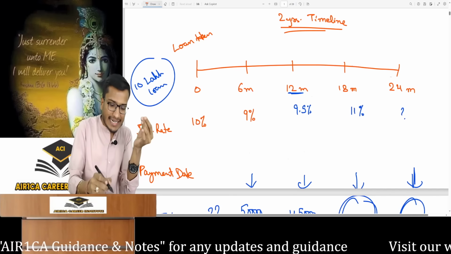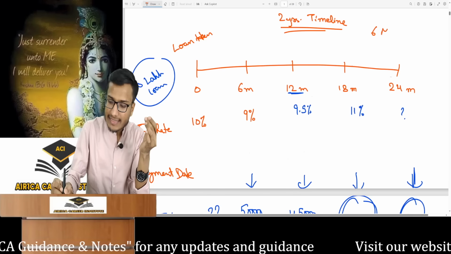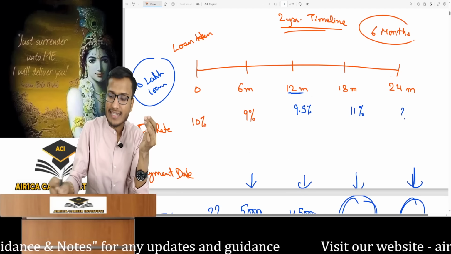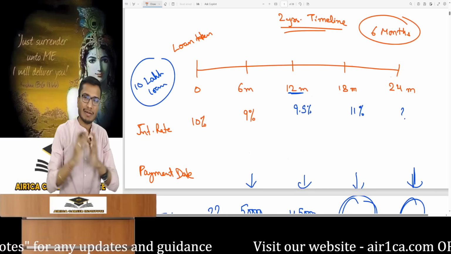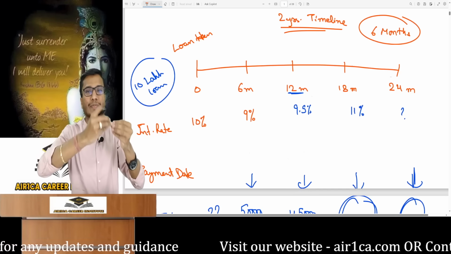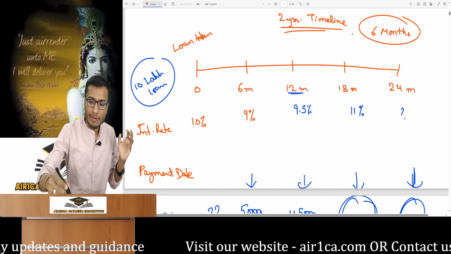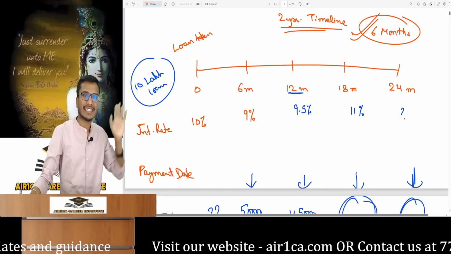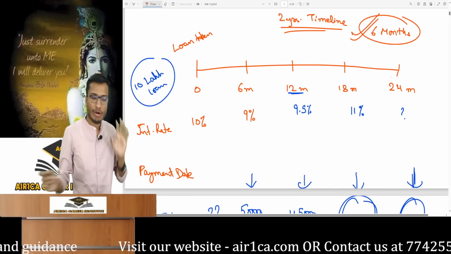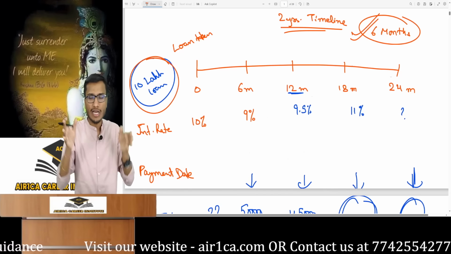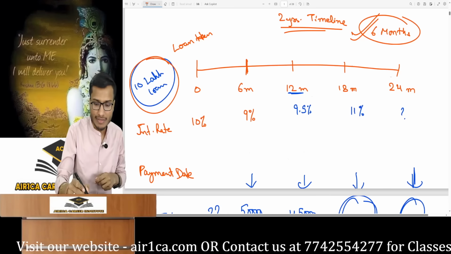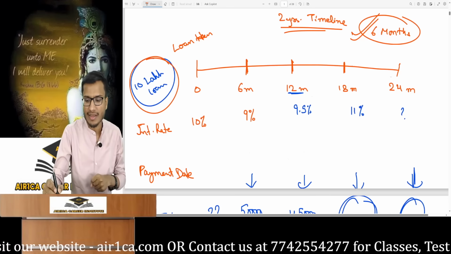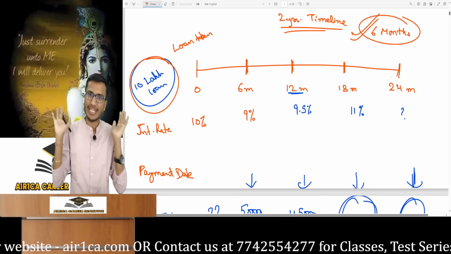We decided on a reset period of 6 months. A 6-month reset period is what we call the reset period. This determines the exact interval when the floating interest rate will be adjusted and your loan's interest rate will then be set according to the market rate. I agreed on a 6-month reset period with the banker, and now what happens? Suppose I have taken a 10 lakh loan for 2 years. I drew the number of 6 months period in 2 years on the timeline. The first 6th month, end of 12th month, end of 18th month, and finally end of 24th month.